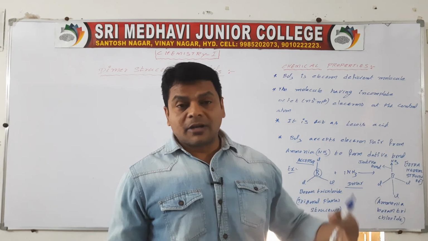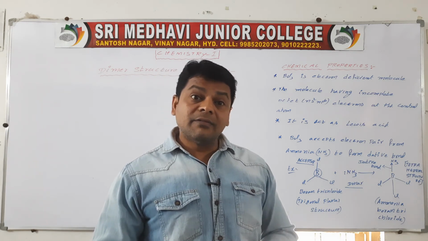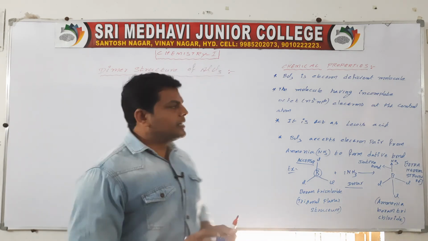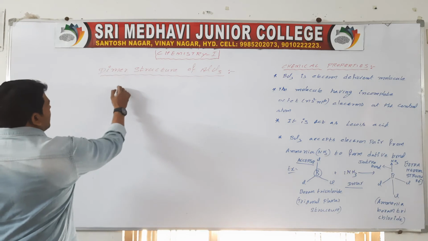Tetrahedral AlCl3 exists as a dimer in the vapor phase. See here, aluminum.